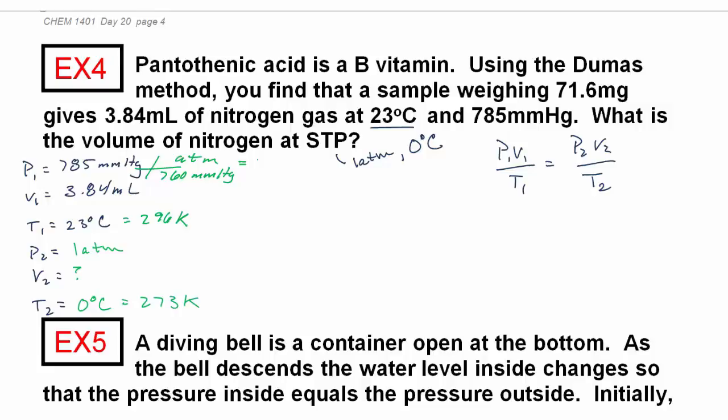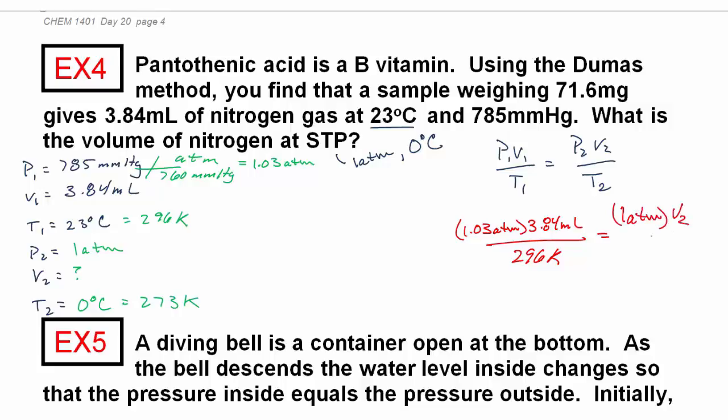785 divided by 760, about 1.03. We plug everything in: 1.03 atmospheres. V1 is 3.84 milliliters. T1 is 296 Kelvin. P2 is 1 atmosphere.